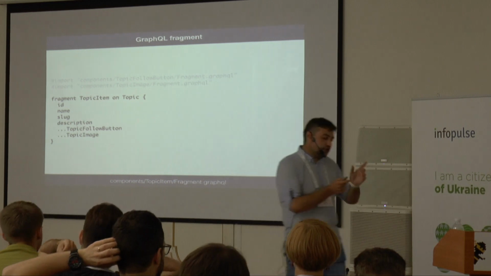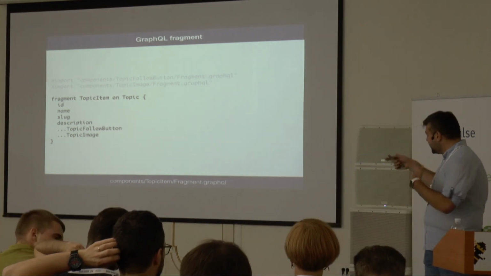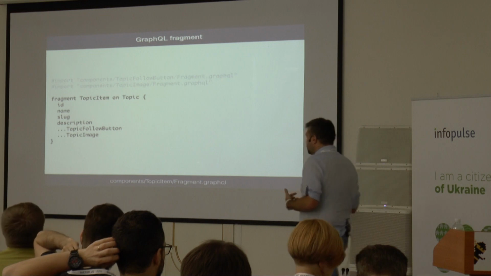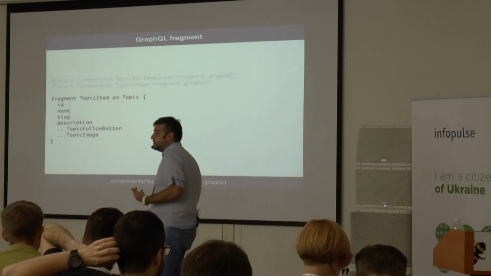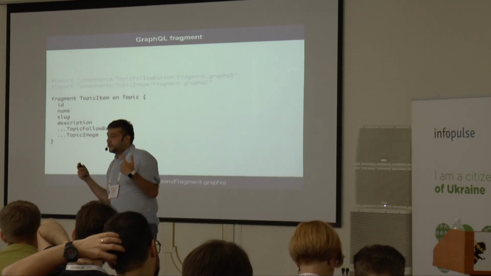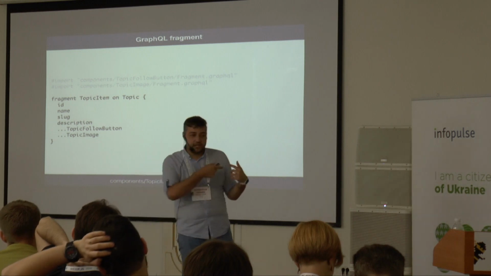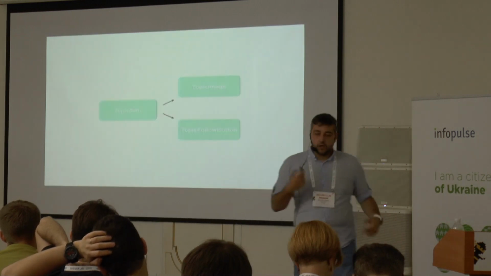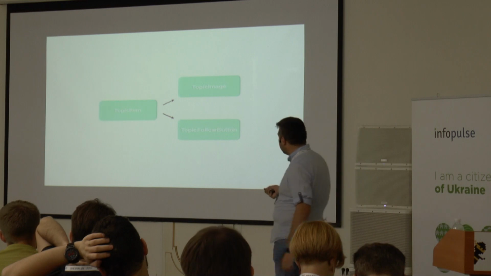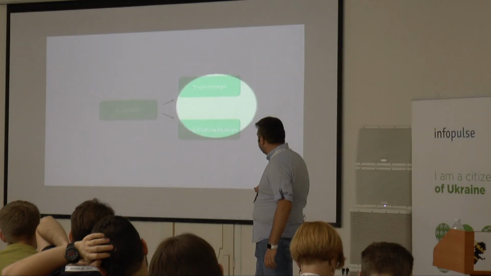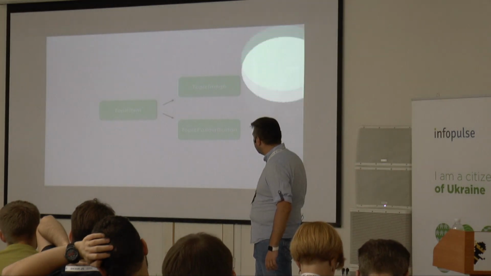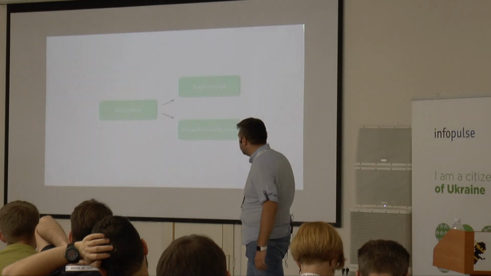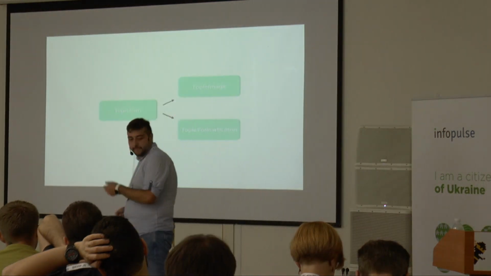During compilation, when we get this data, we don't care what data the topic image and the topic follow button need. Whenever I change the topic follow button, I don't need to go back and change, for example, my API calls. So basically the topic item just picks all the data here, but it doesn't know if those components actually load more data. It's darkness for them.